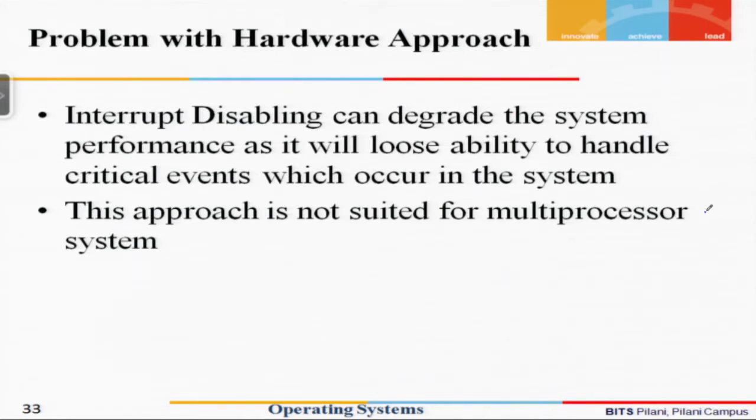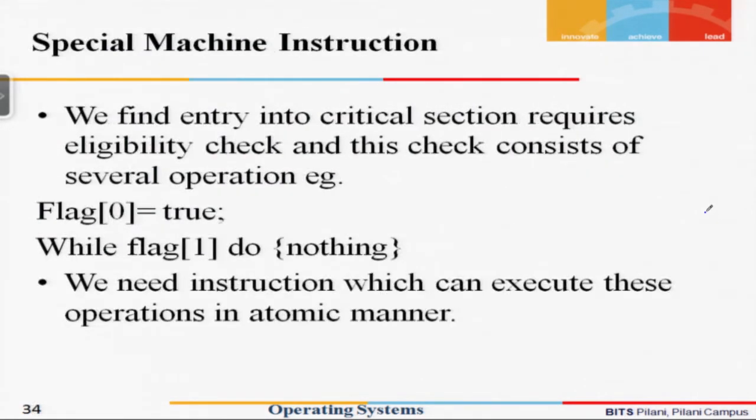So that's the reason that hardware approaches for enabling and disabling of the interrupt are in general not well suited for achieving mutual exclusion. We figured that simple instructions like enable and disable interrupts cannot be used.